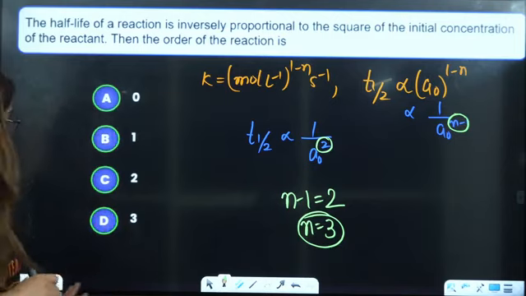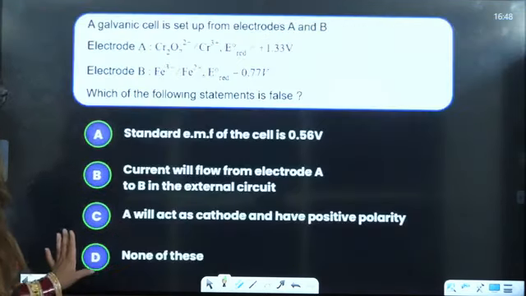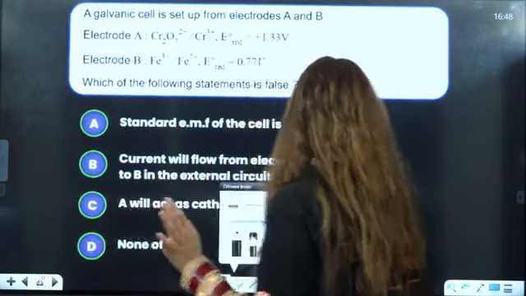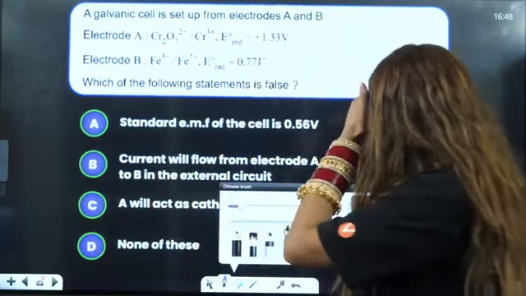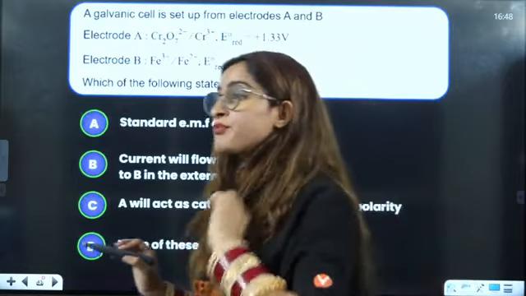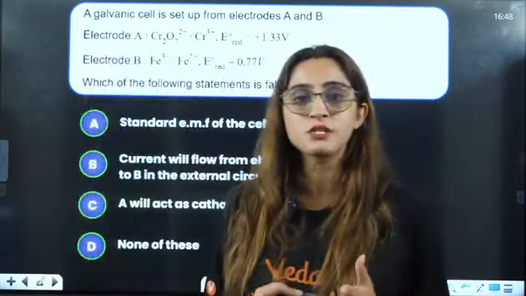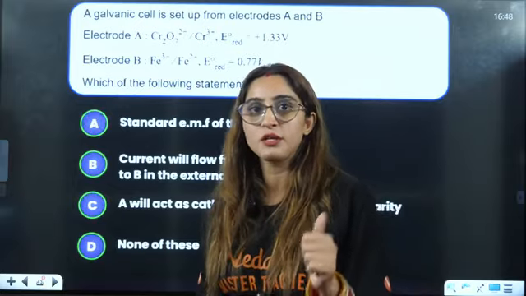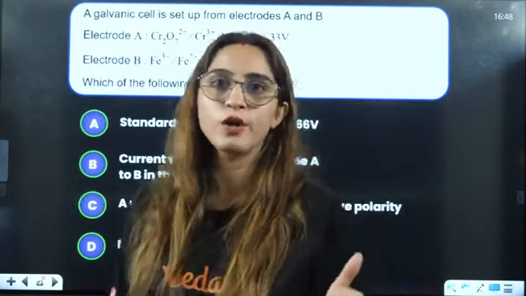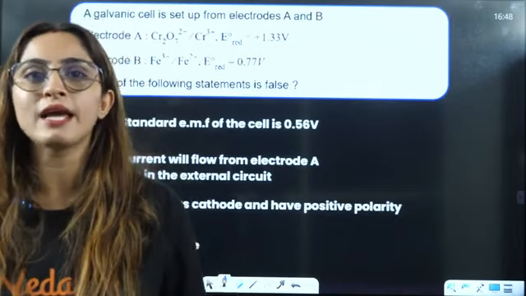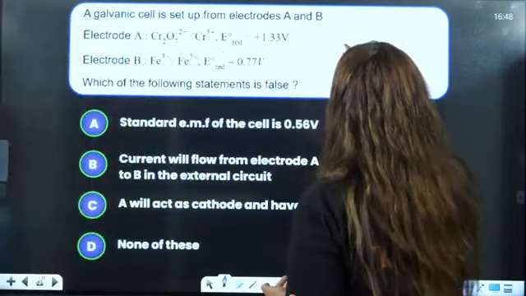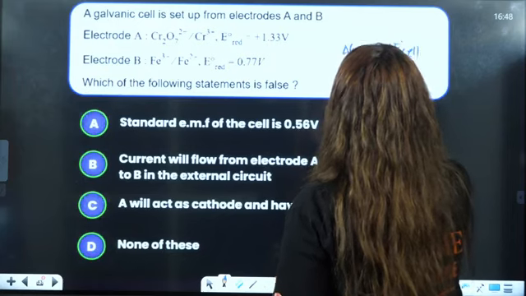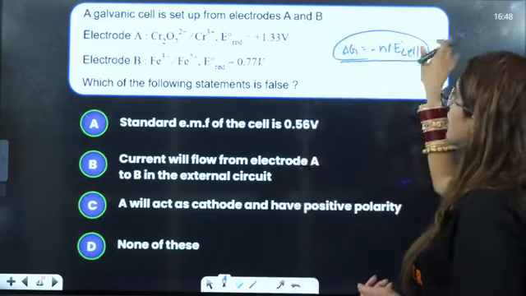Okay, yes. Now next is a galvanic setup. From electrochemistry they ask questions from Nernst equations. Very, very, very important, right? Nernst equation, numerical based questions will be there, or you can say the question of delta G, and delta G is equal to minus nFE naught cell. They are very frequently asked questions. Okay, so let us see.